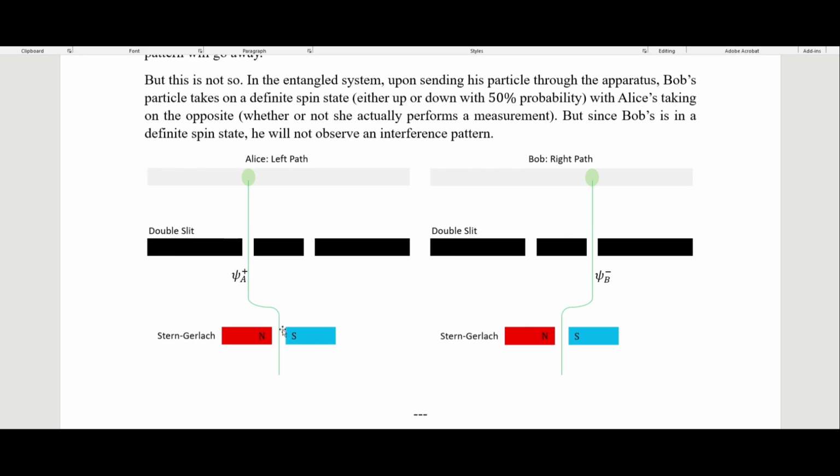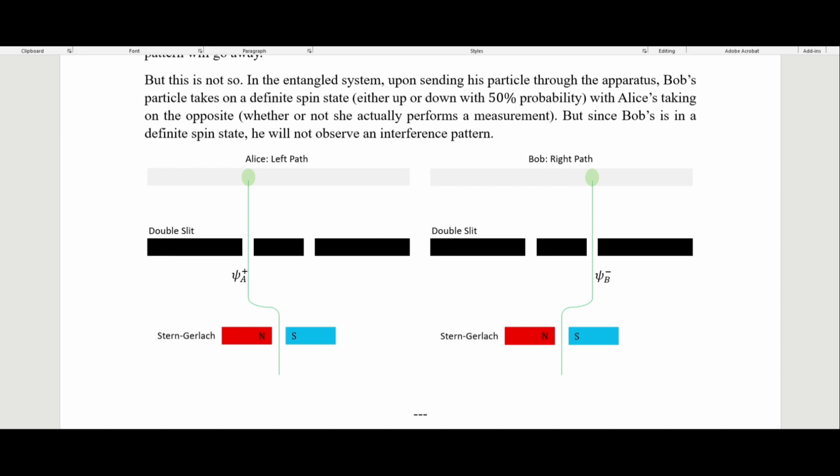So that's what I'm showing here. Over here, I'm showing Alice as making a measurement, but it does not have to be the case that Alice is making a measurement. Bob, say, sends it through the Stern-Gerlach magnet here. If it's spin down, it will definitely be spin down, whether or not Alice is actually making a measurement over here. And so Bob will never see the interference pattern, and therefore he would not be able to tell whether or not Alice is actually making a measurement.